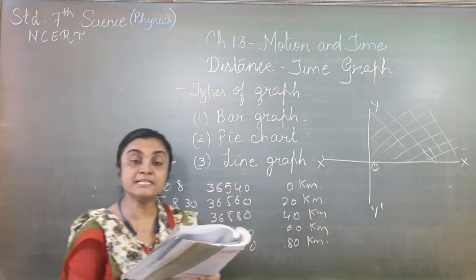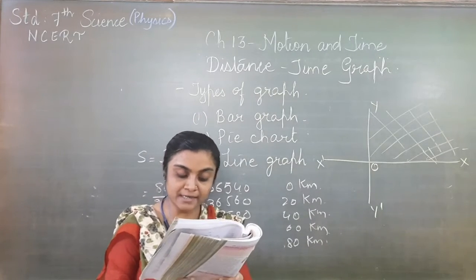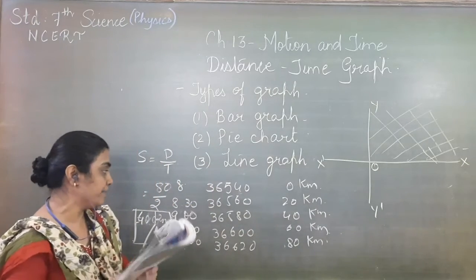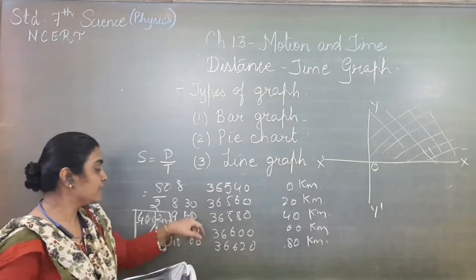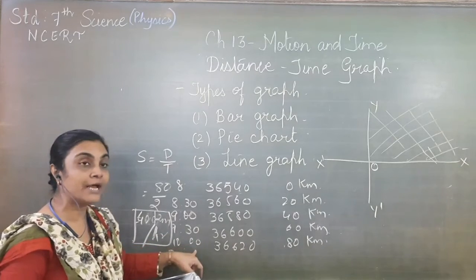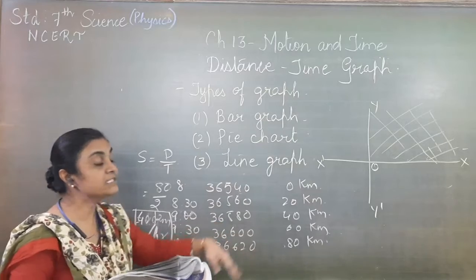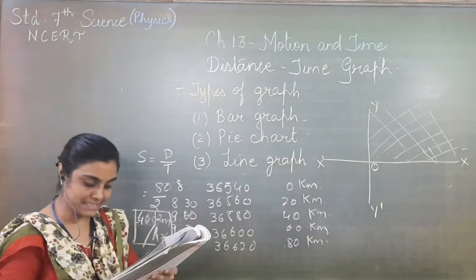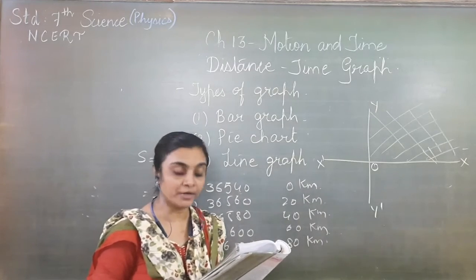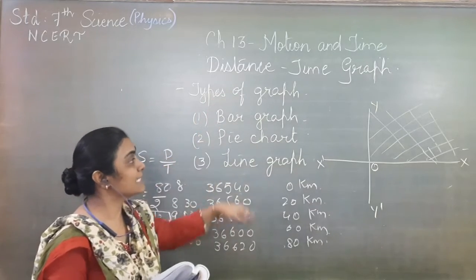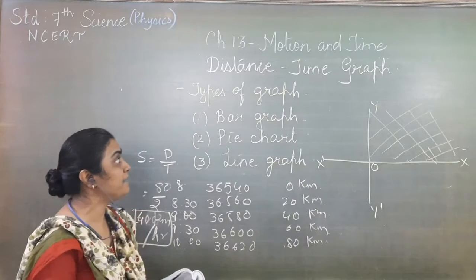Now, one of his friends, Bojo, is asking how far they would have traveled till 9:45 am. Now here is 9 to 9:30, then 9:30 to 10 o'clock. So when the bus is at 9:45, how much distance had they covered? For this we have to plot a graph. So we can draw this with the help of a distance-time graph.